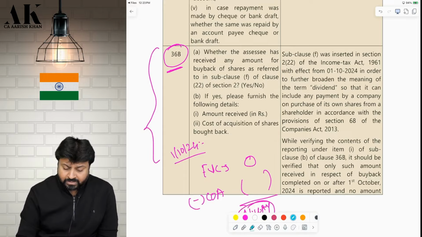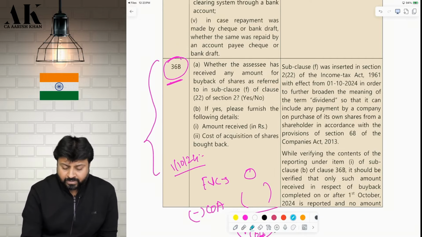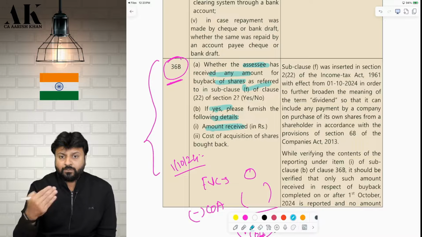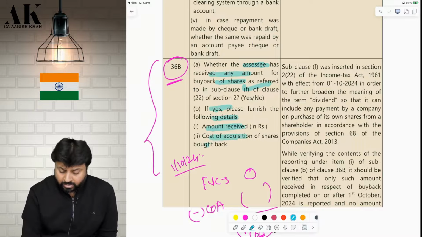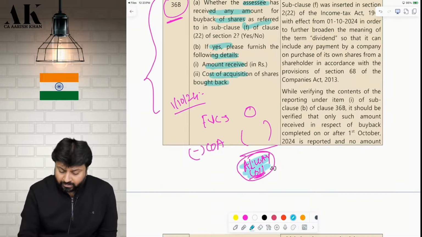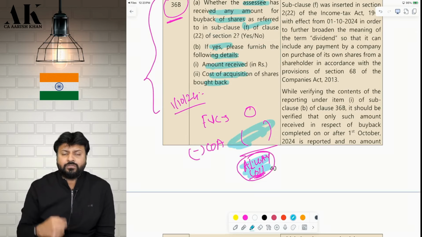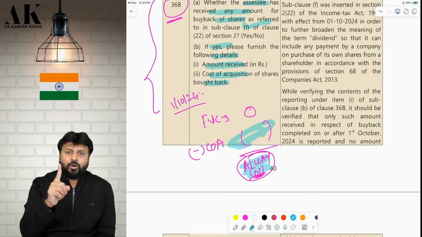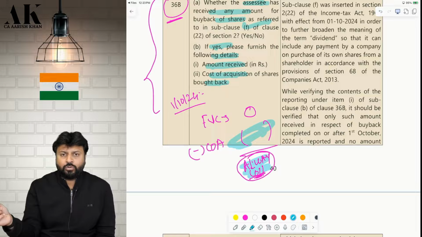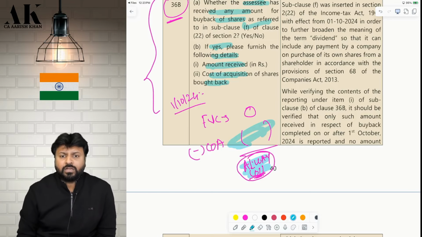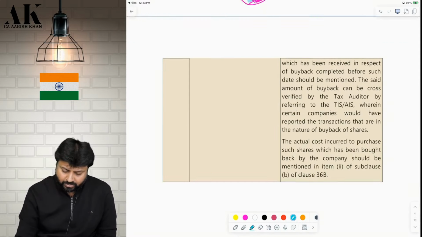So you have to make a reporting with respect to this. What reporting, sir? First, you have to say whether the assessee has done any buyback of shares. If yes, then you have to mention the amount, how much they have bought back, and also mention the cost of acquisition of the shares so that you can work out how much will be the loss under capital gains. Is it clear? So two things you have to mention if you buy back shares. If yes, how much is the amount of buyback? That amount will go to deemed dividend, income from other sources, and whatever is the cost of acquisition of the shares bought back will be your loss. I hope it is clear to all of you.